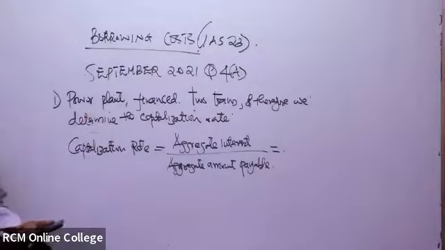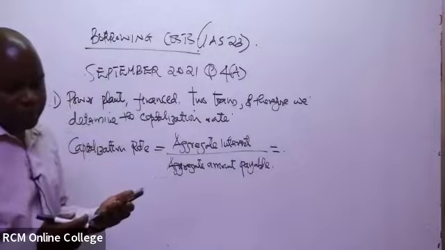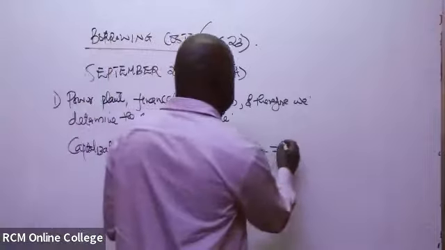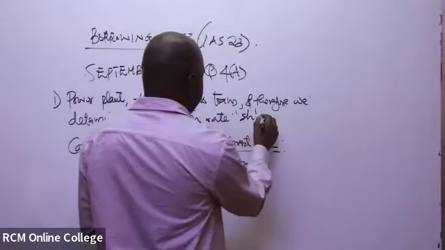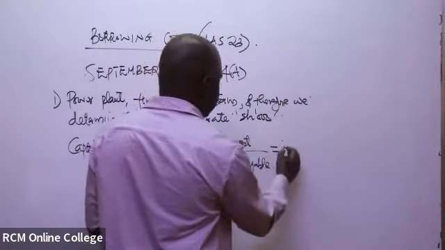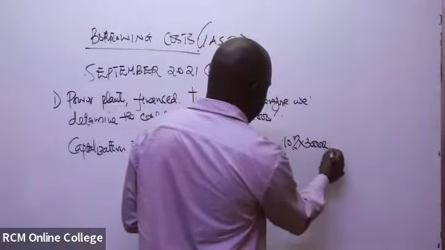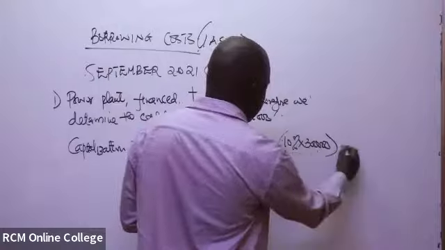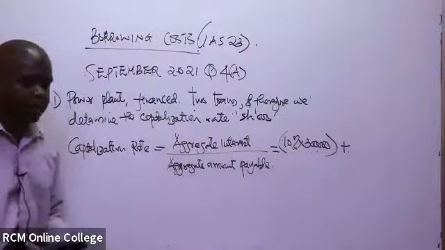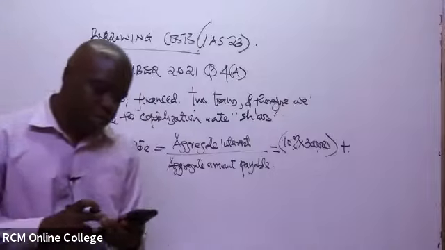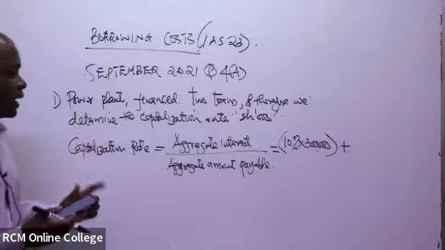So the interest on the 10% loan note will be 10%. Our figures are actually in thousands. It will be 10% multiplied by 300 million. But now in this case, you add, because you know what you mean by aggregate, you add. So you have to add also the interest on the 12% bonds, because still they were utilized to finance the asset.